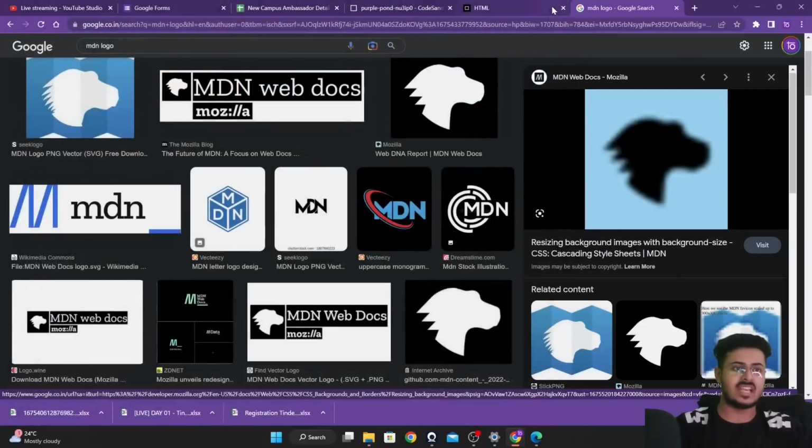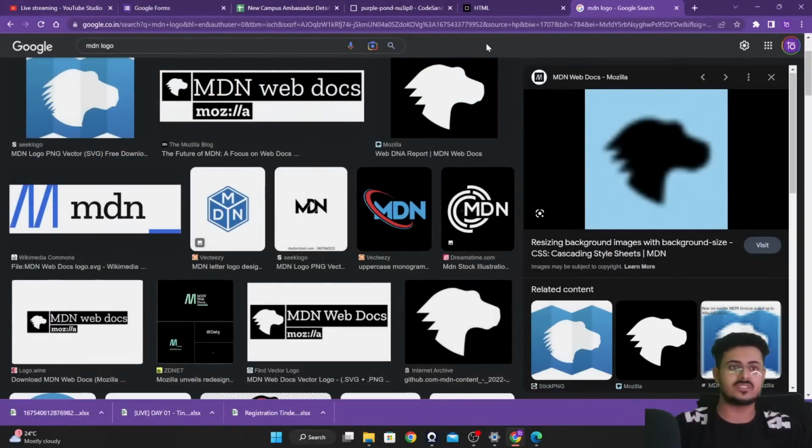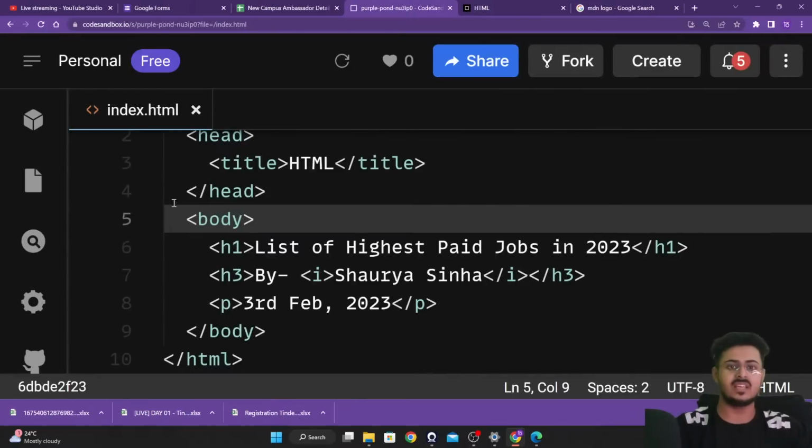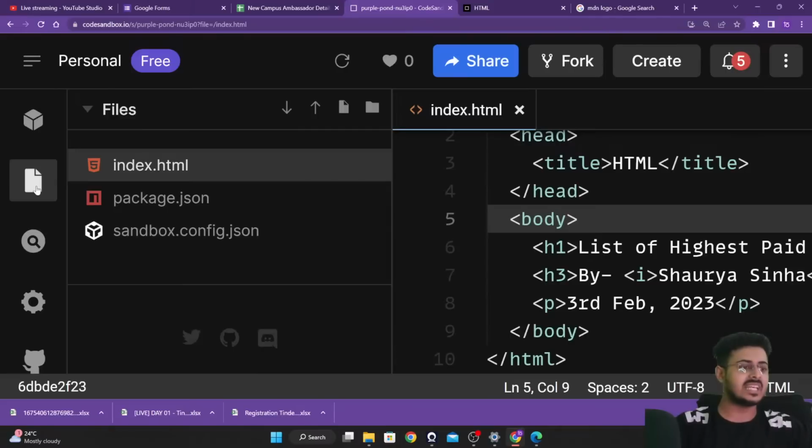I've already saved that image early on, so I'm just going to use that image once again. I will be going back to my Explorer. Inside the Explorer, I'm going to upload my image right over here. Are you able to see this upload button? Inside of files, you'll see this arrow pointing upwards.